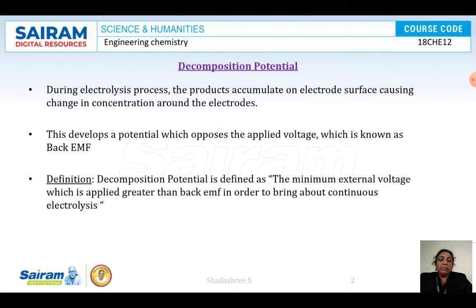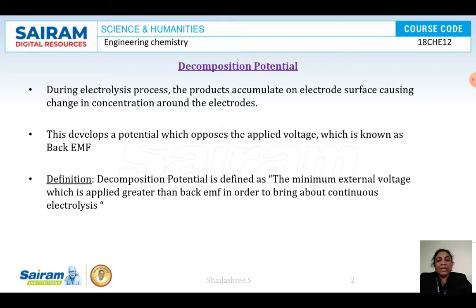The decomposition potential is defined as the minimum voltage that must be applied to carry out the continuous electrolysis process. In the electrolysis process, redox reactions take place. Sometimes there will be a formation of new products, and the formed products accumulate on the surface of the electrodes.